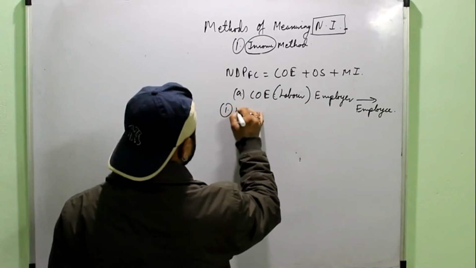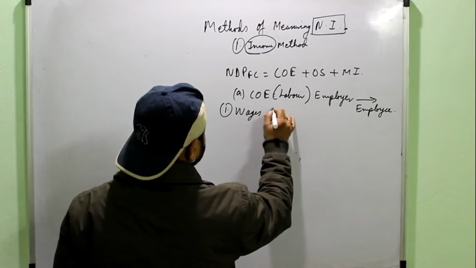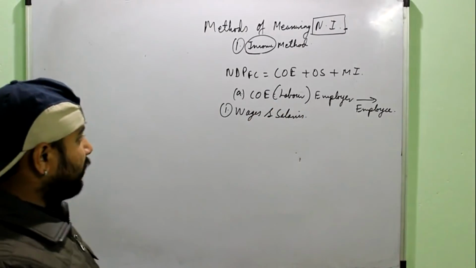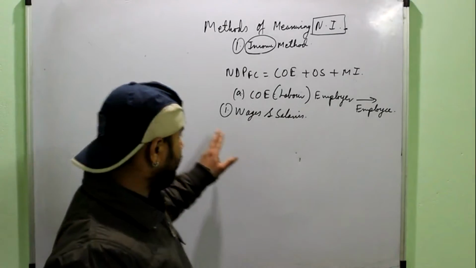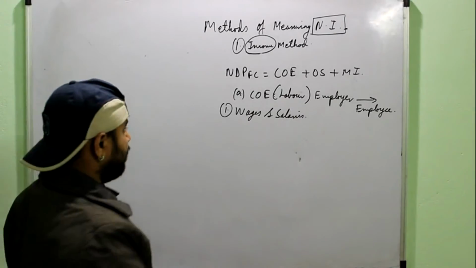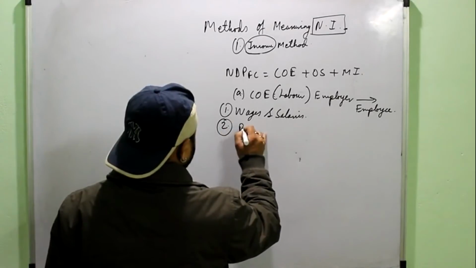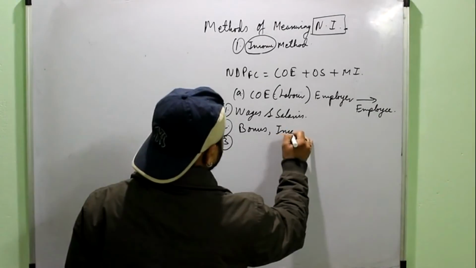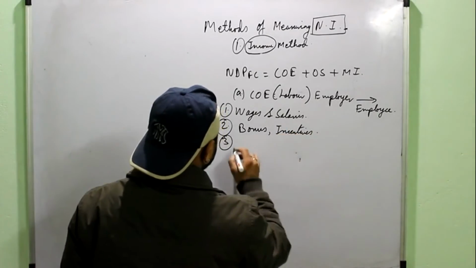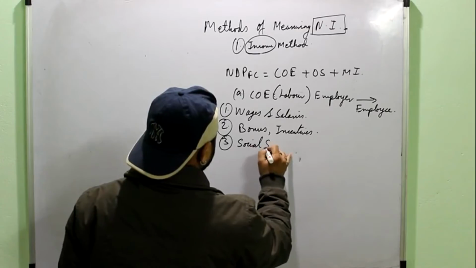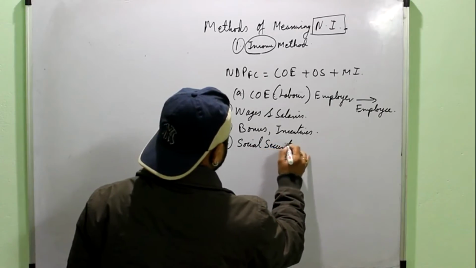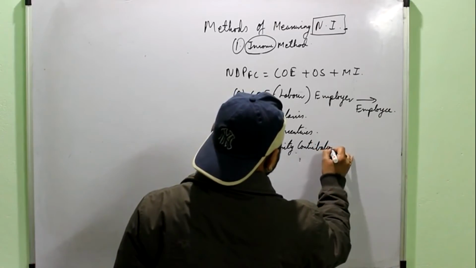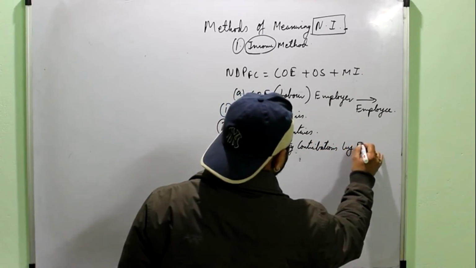The first and foremost is wages and salaries, because any labor working for any firm or any employee working for any employer would first of all demand wages and salaries. Second is any bonus or incentives given to the employee. Then social security contributions by employers.